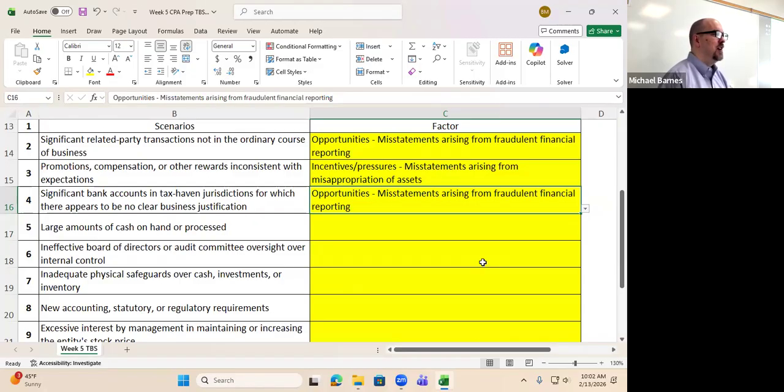It is opportunity for sure. Okay, now is this going to be a misappropriation of assets or financial fraud risk? Misappropriation of assets. Like, okay, big piles of cash sitting on a table. I think I'm going to write it and make sure that there's bigger piles of cash. No, you're going to take some of that cash and put it in your pocket.